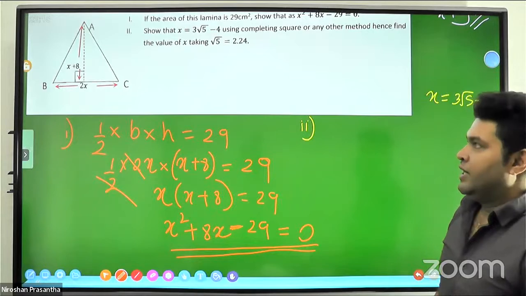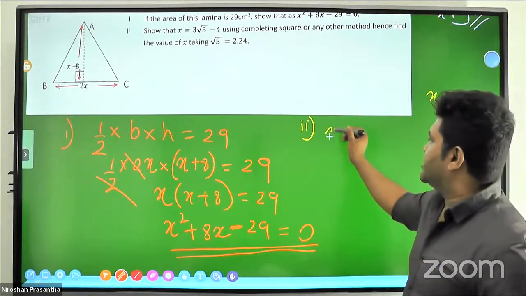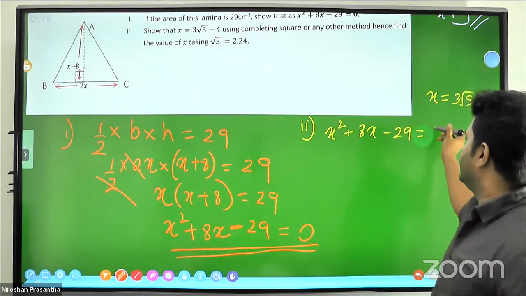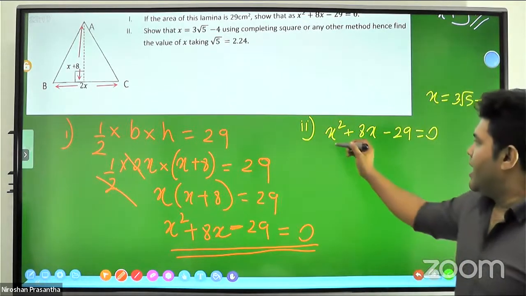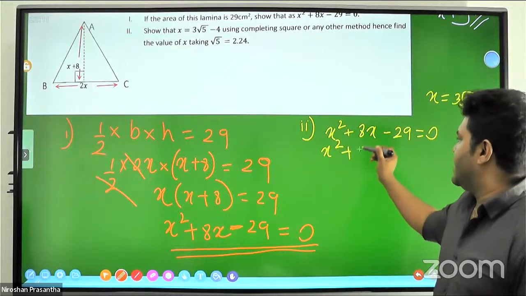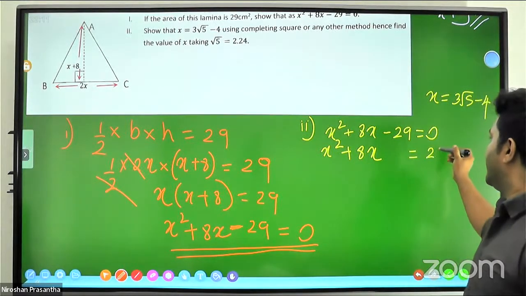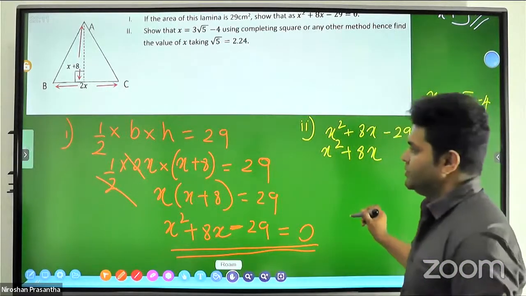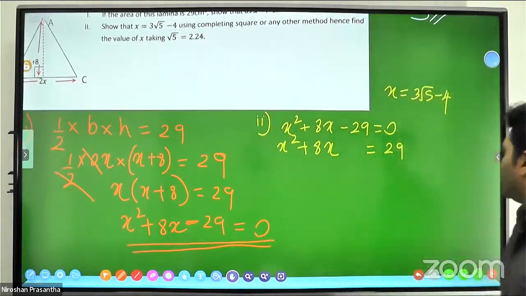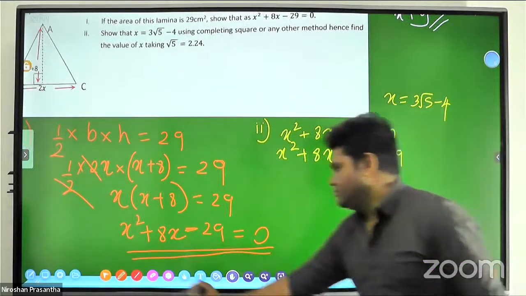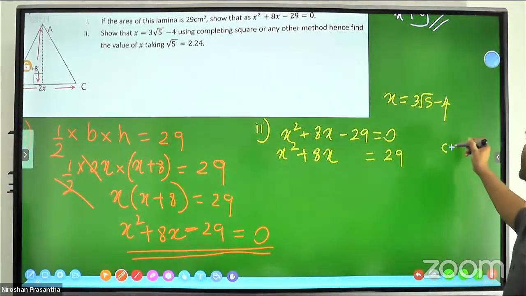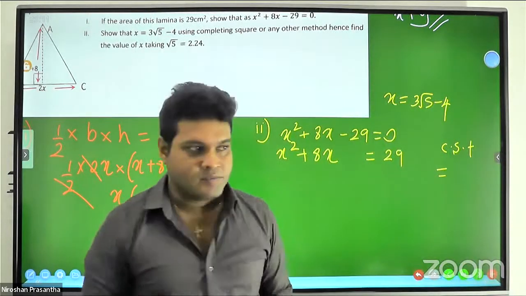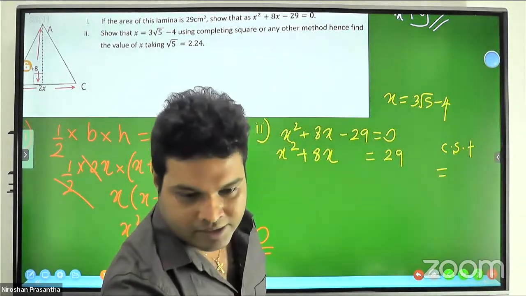Then to use completing the square, x squared plus 8x minus 29 should be made again. You know that x squared plus 8x, you have to bring this 29 to the other side and find additionally the CSP value. CSP means constant square term. You can find the CSP. What is that? Constant square term.